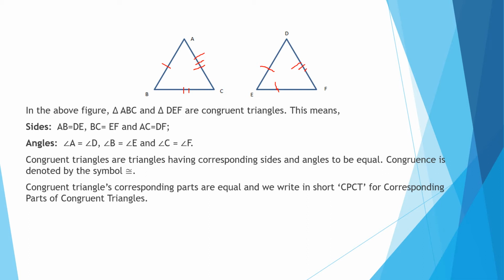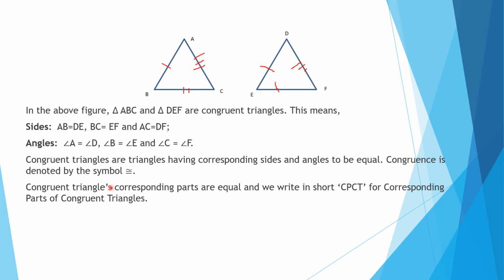And when we talk about the angles, angle A is equal to D, B is equal to E, and C is equal to F. So congruent triangles are triangles having corresponding sides and angles equal. Just be aware of corresponding sides: if you say ABC and DEF, then A is equal to D, AB is equal to DE. So corresponding sides and corresponding angles.